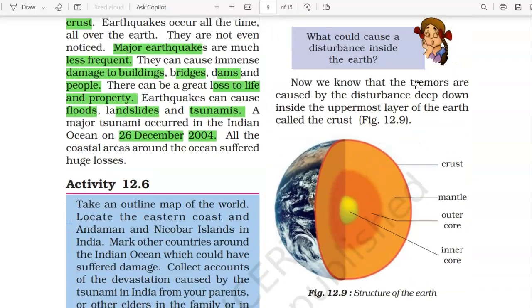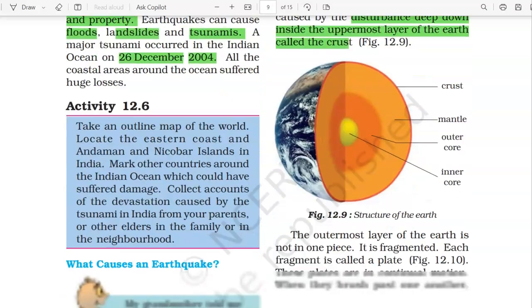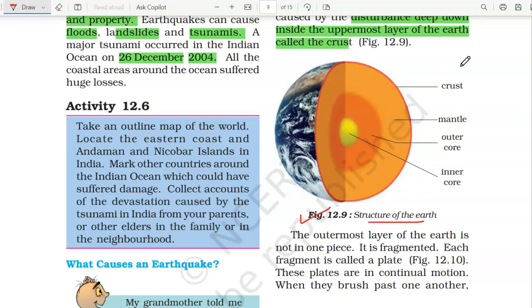But now we know why we have these tremors. These tremors are caused by a disturbance deep down inside the uppermost layer of the earth, which is called the crust. Over here, you can see the different layers of the earth. This is an important figure, 12.9. The structure of the earth is important. They may give you the structure and ask you to label it.